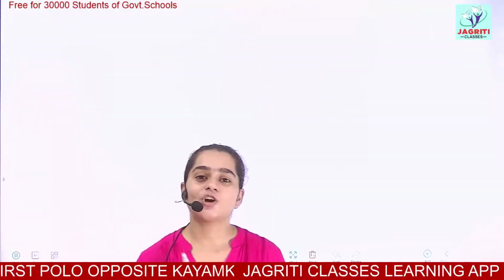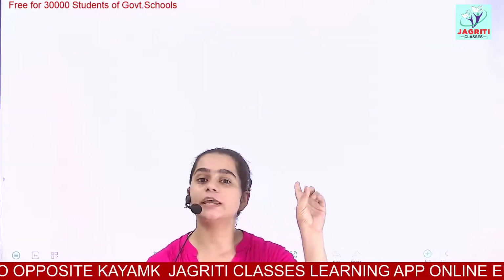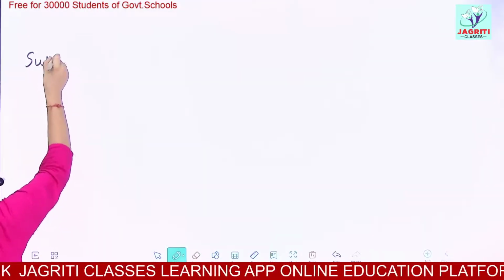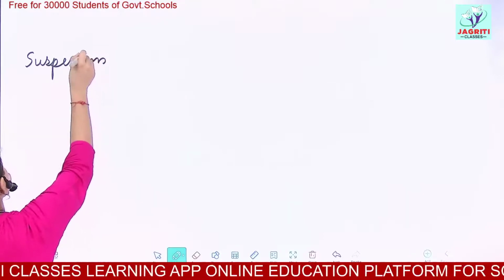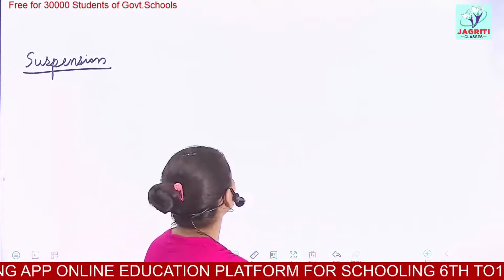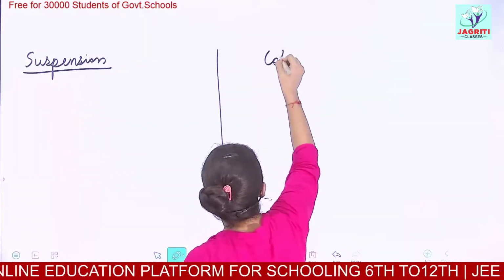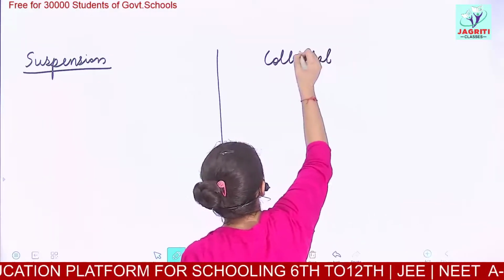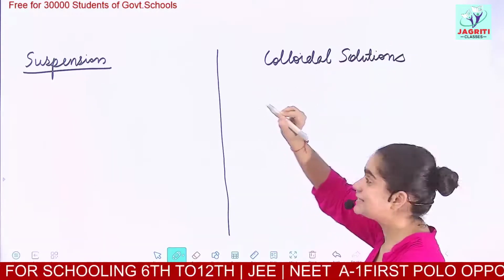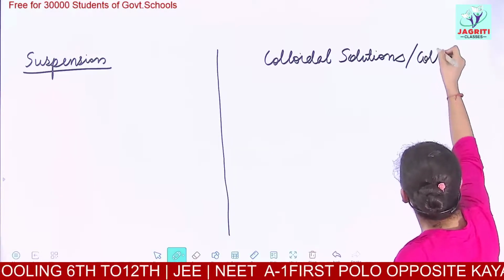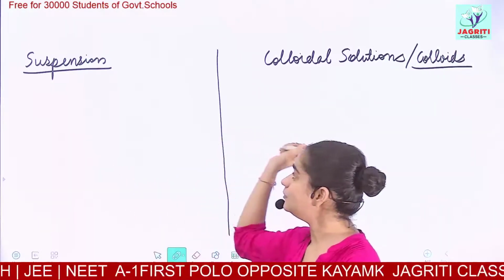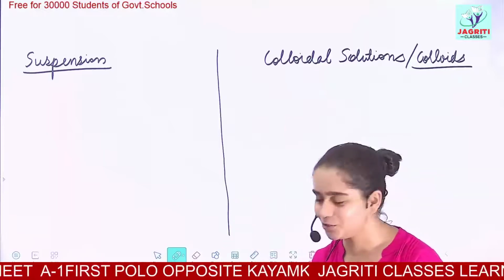Now we'll discuss the next topic, that is suspension. Solutions we have already done. Now the second comes suspensions. I'll take a comparative account of both, that is suspension, and the third one is colloidal solutions. Colloidal solutions in short are also regarded as colloids. So we'll discuss a comparative detailed account of suspension and colloidal solution here.